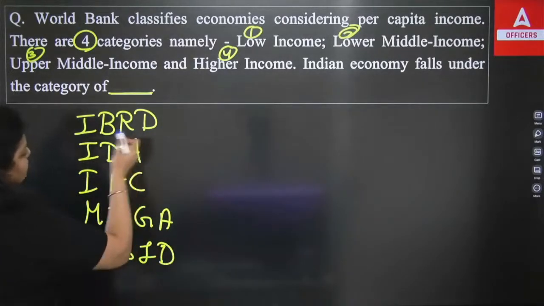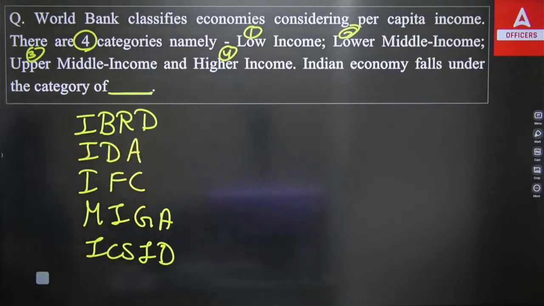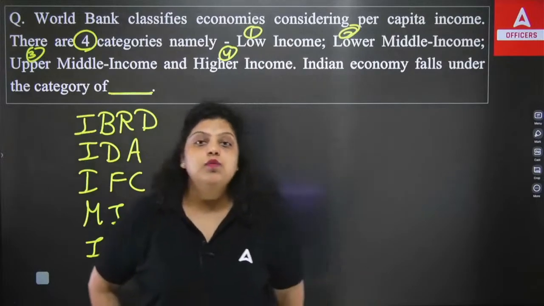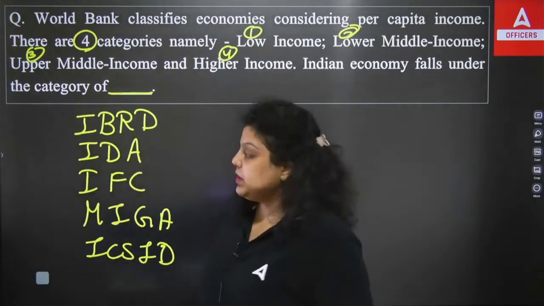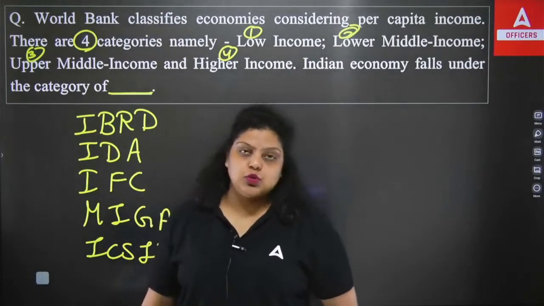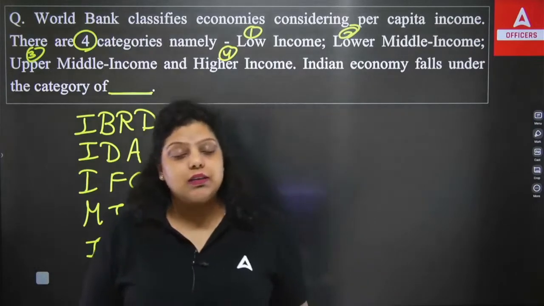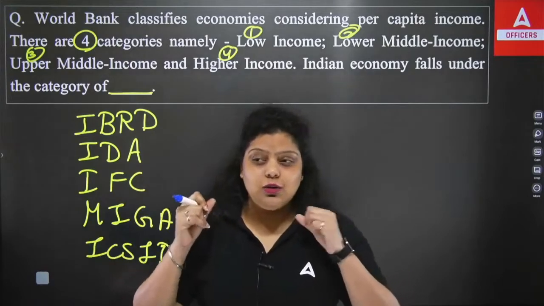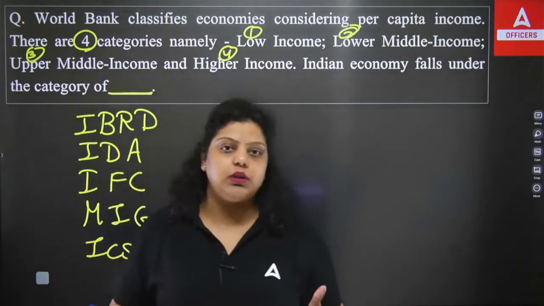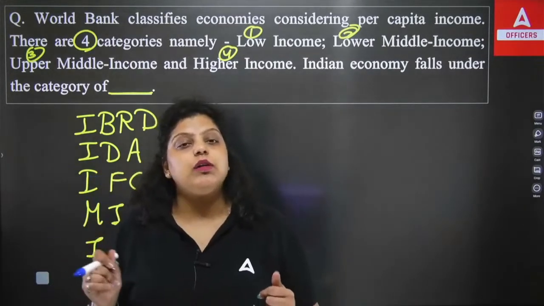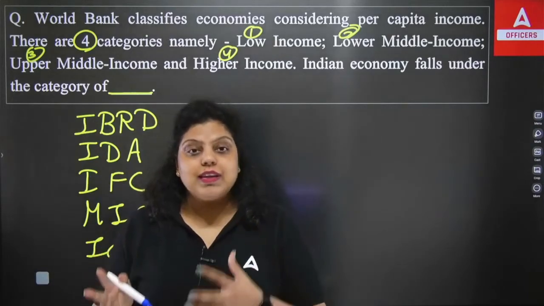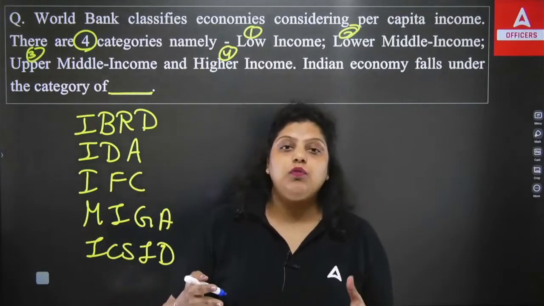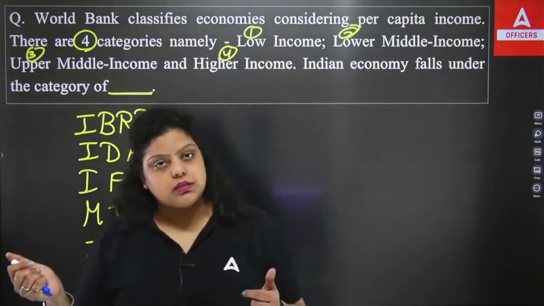So, International Bank for Reconstruction and Development, IBRD, is known as the lending arm of the World Bank. It provides loans for the reconstruction and development of a country. IDA, International Development Association, is known as the soft loan window because it gives loans at a nominal rate of interest or at a 0 rate of interest. Apart from that, it also provides a grace period to pay the loan. So that's why it is known as a soft loan window. It gives loans to public sector undertakings.